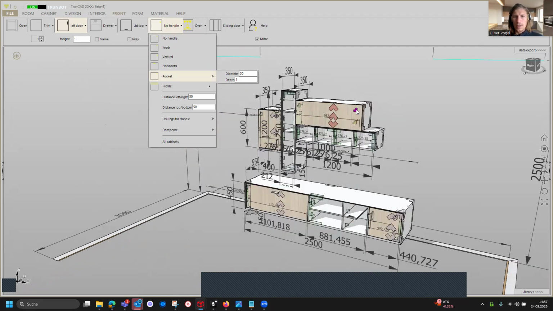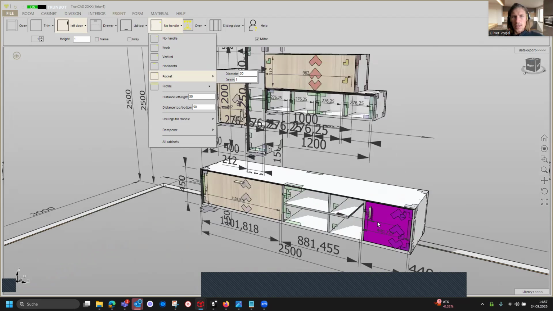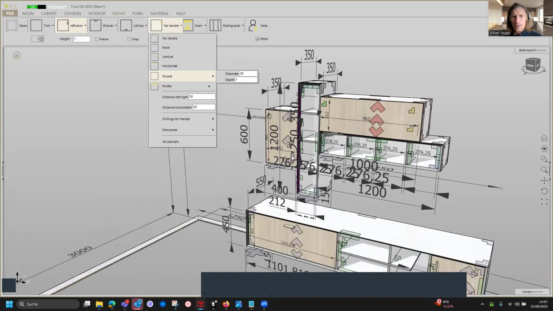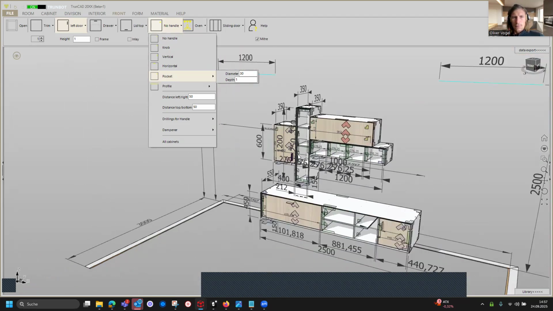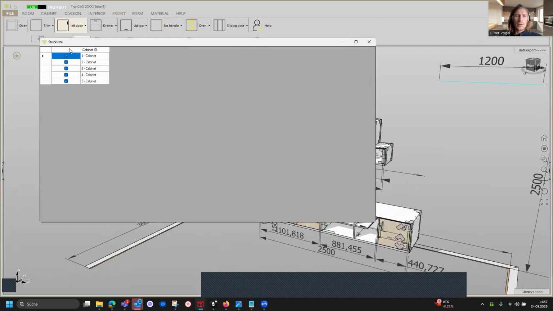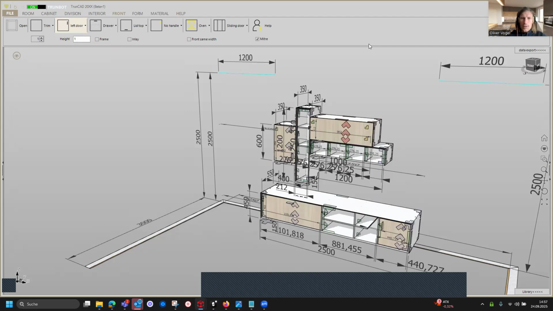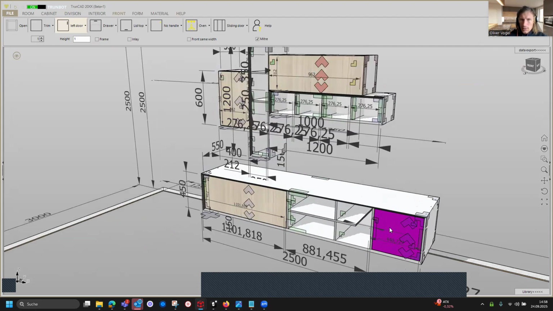That is now cabinet 5. You see all the other cabinets have a handle. If you want to have it for all cabinets, then you need to click all cabinets. Then also the window for all cabinets is opening, and we keep the checkbox for all cabinets activated, close it, and then the setting is taken over for all cabinets.